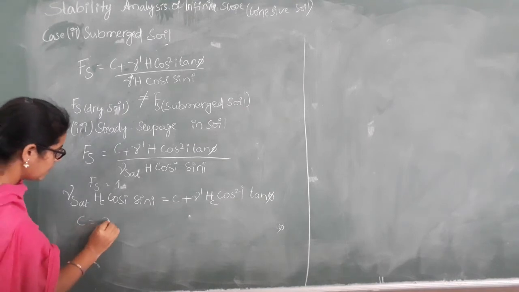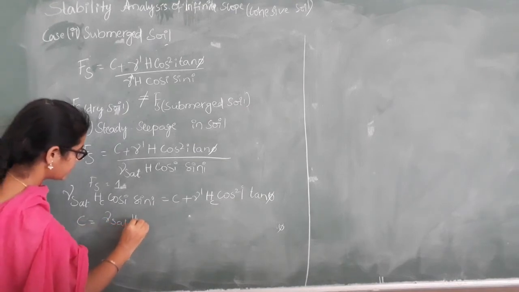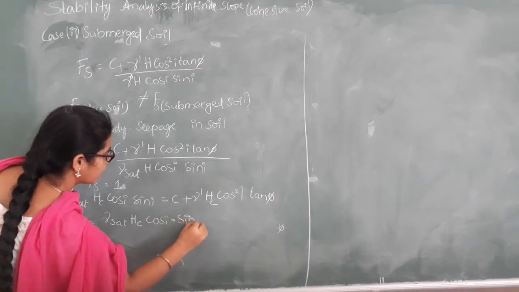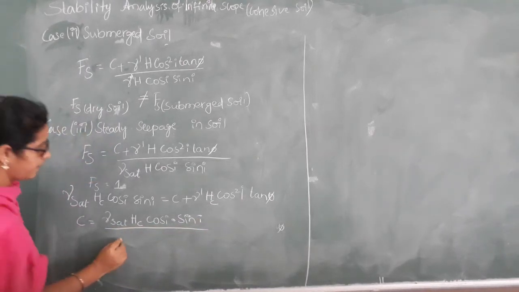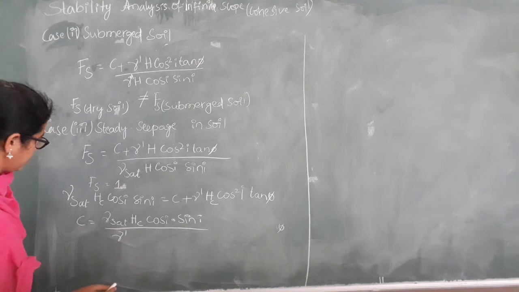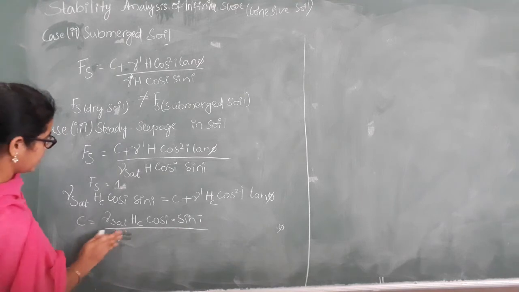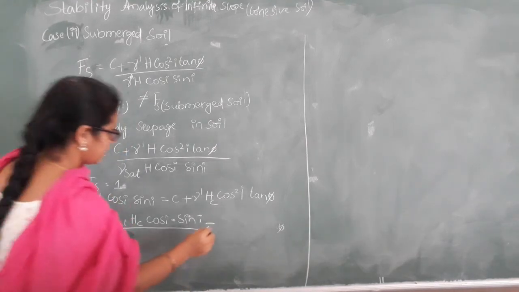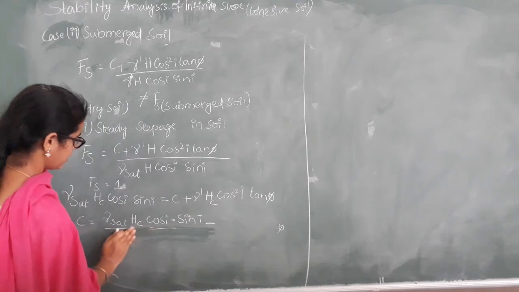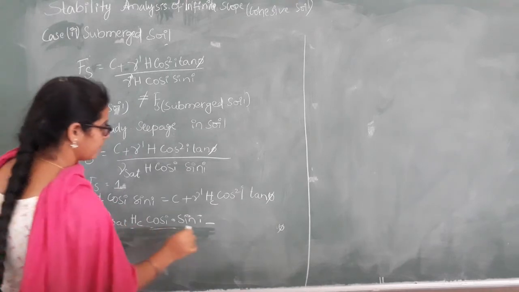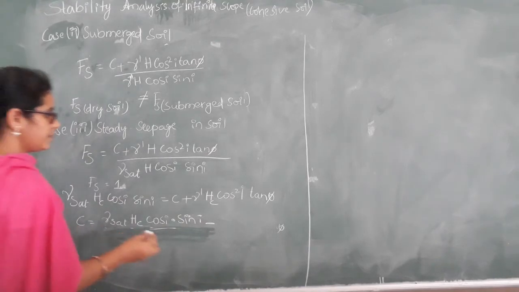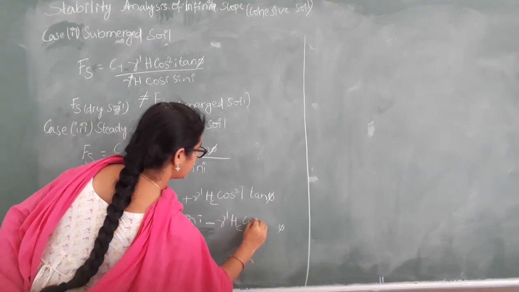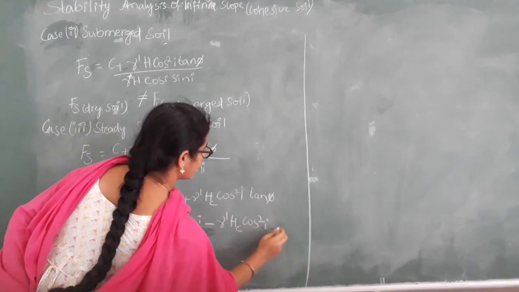C is equal to gamma sat HC cos i into sin i by gamma dash, minus gamma dash HC cos square i into tan phi.